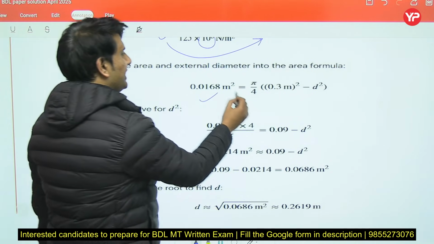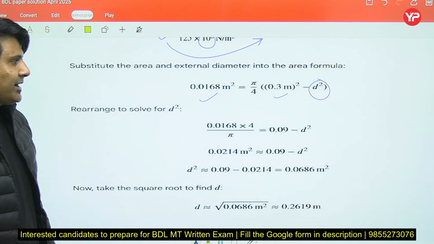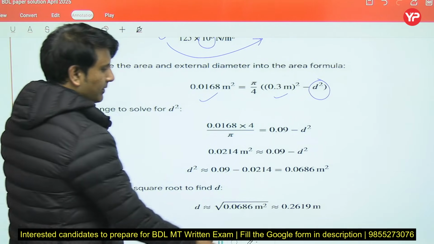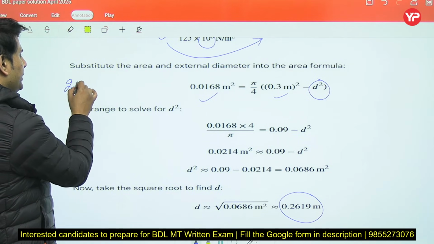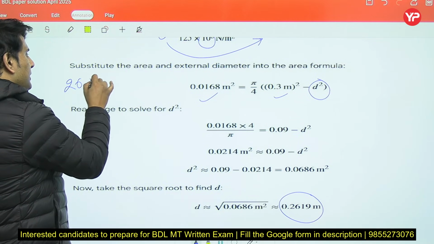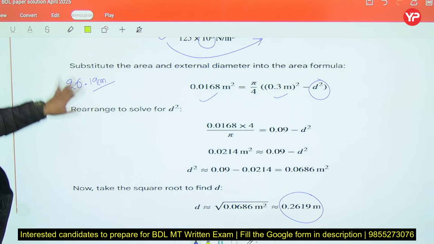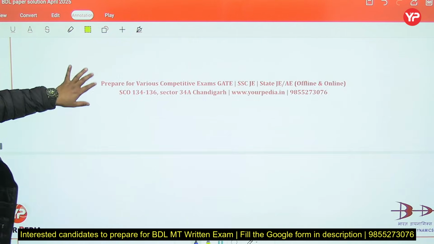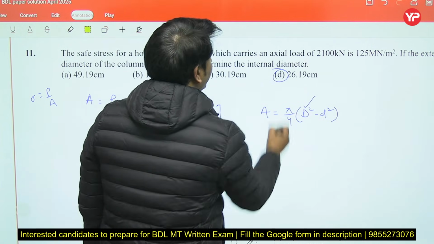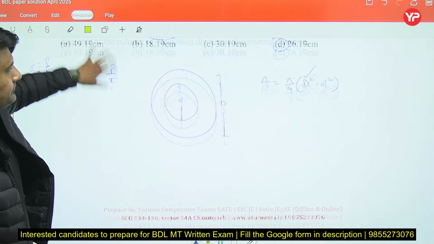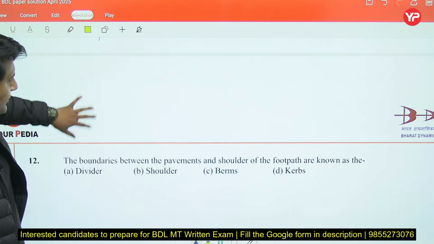From here we can calculate the internal diameter, which comes out as 0.2619 meter, and converted into centimeters, it is 26.19 centimeters. So the right option in this question is 26.19, which is D.